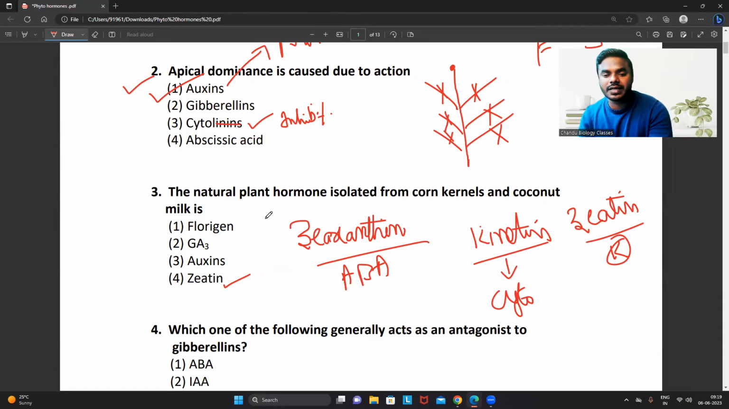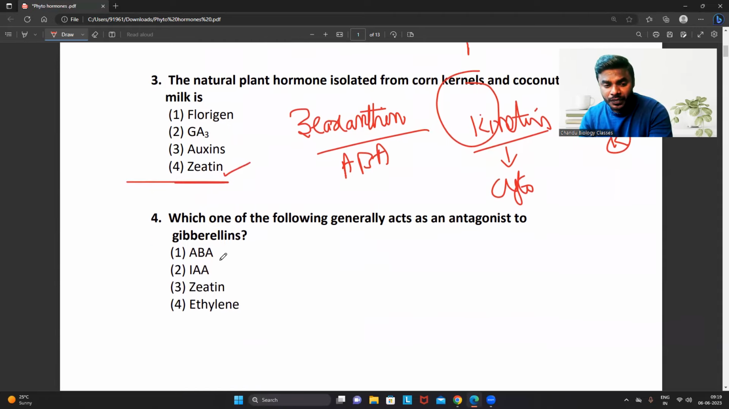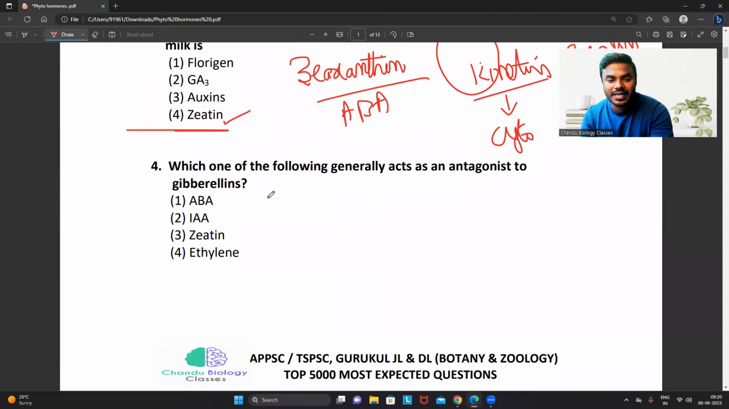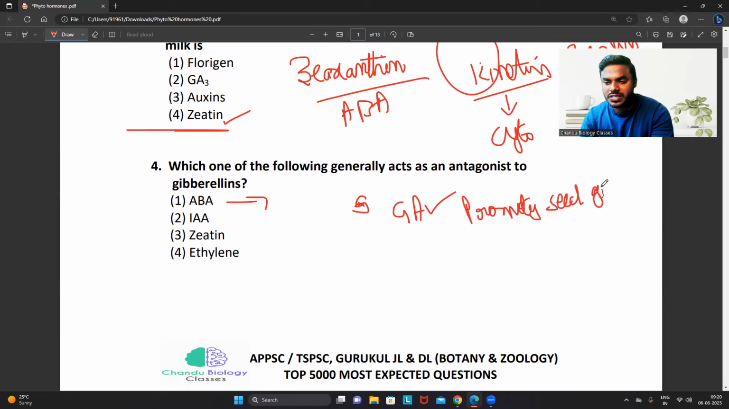What's the question they asked? Naturally isolated plant hormone from the kernels and coconut milk, which is the zeatin, which is the cytokinin only. Not to get confused with that. Which one of the following generally acts as an antagonist to the gibberellins? Obviously, abscisic acid. You remember, right? See, friends, every student remember, gibberellic acid promotes seed germination. Yes or no? Of course, yes. Gibberellic acid promotes the seed germination.